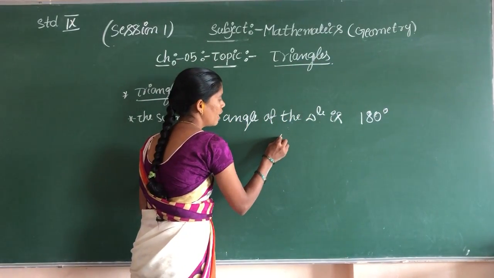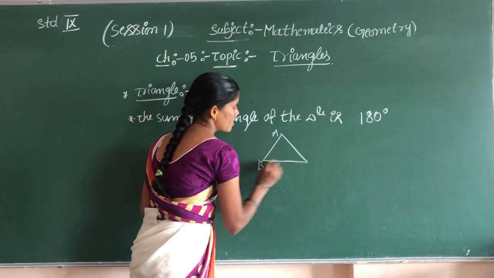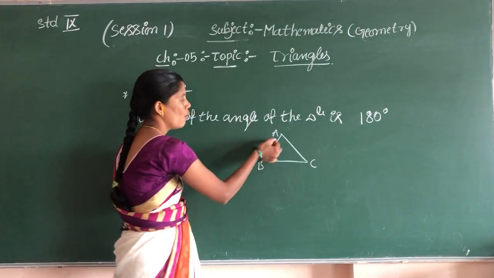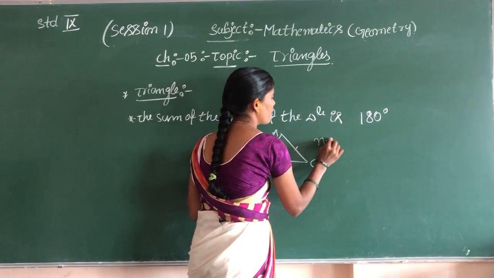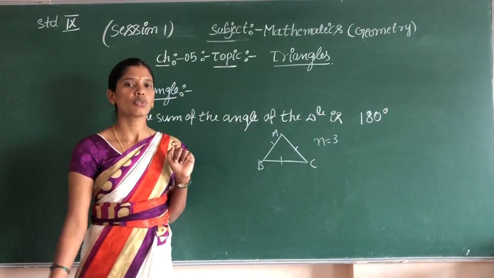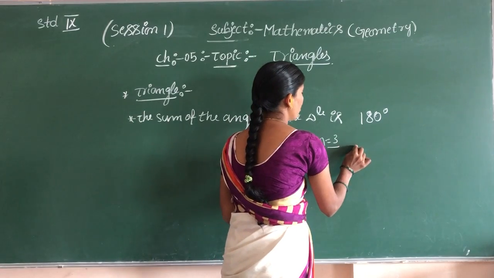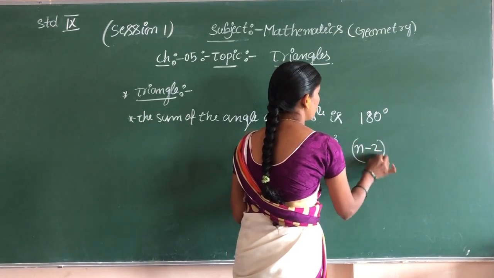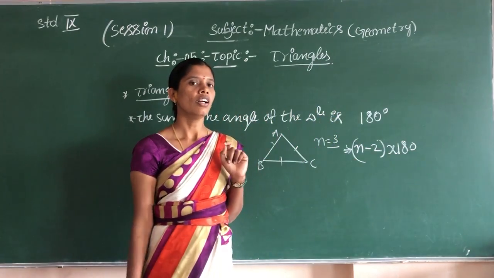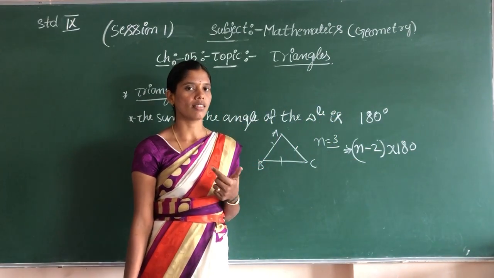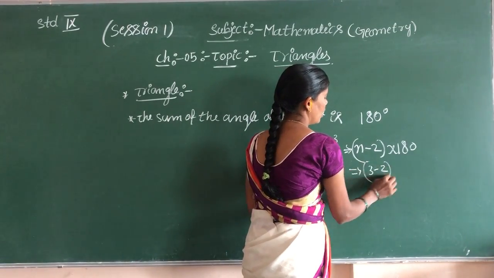You see, children, in a triangle ABC, how many sides are there? 1, 2, 3. Three sides. Let n be the number of sides, so n is equal to 3. You already know the formula: (n minus 2) into 180 degrees. This is the formula to find the sum of the angles of polygons. So n is 3, (3 minus 2) into 180 degrees.